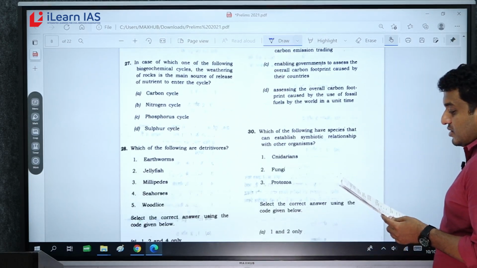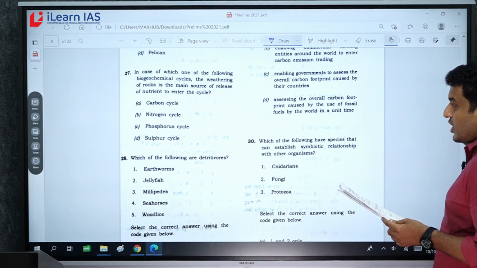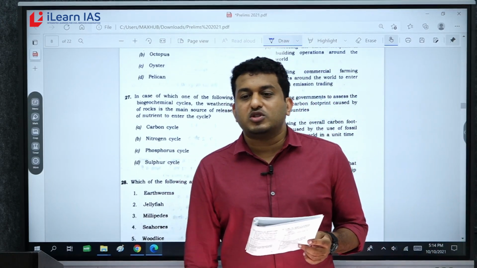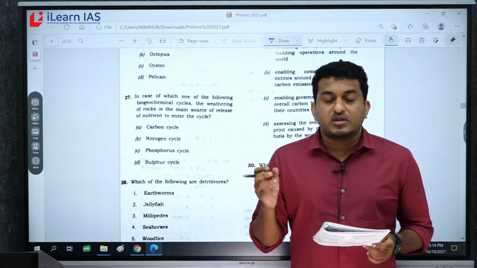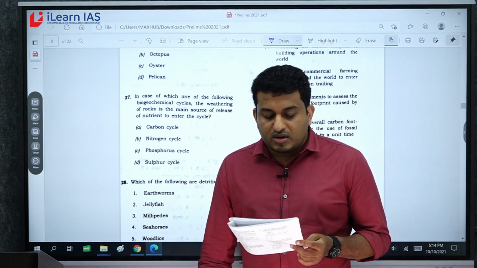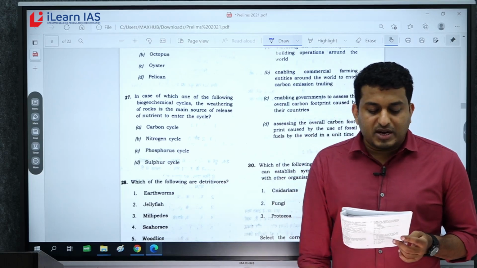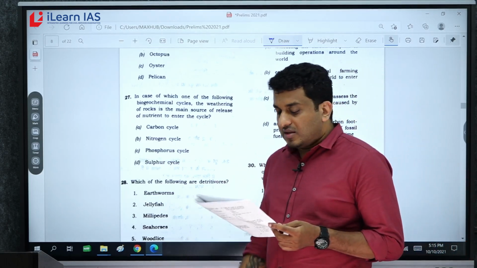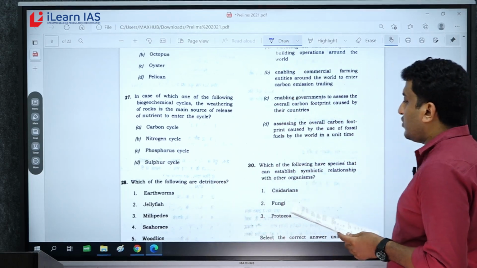Question number 27, geochemical cycles. Again, direct question. You have 2 types of geochemical cycles. One is gaseous cycle and the other is sedimentary cycle. Here, weathering of rock is the main source of release of nutrients to enter the cycle. Answer is C, phosphorus.